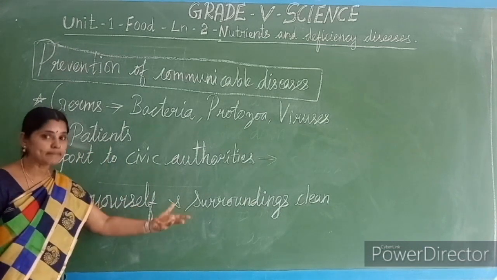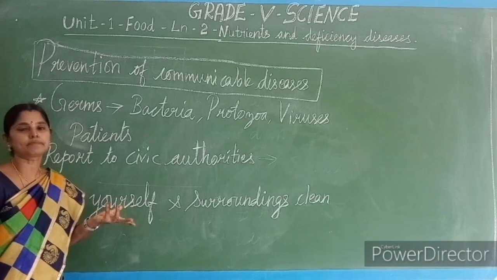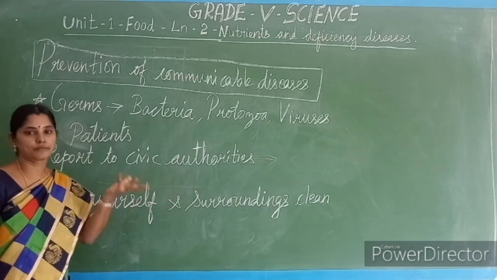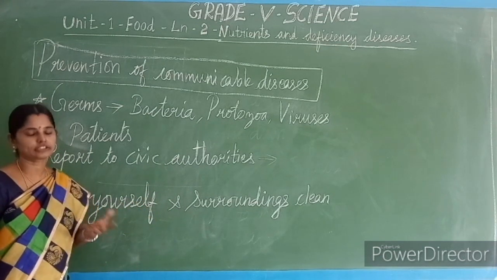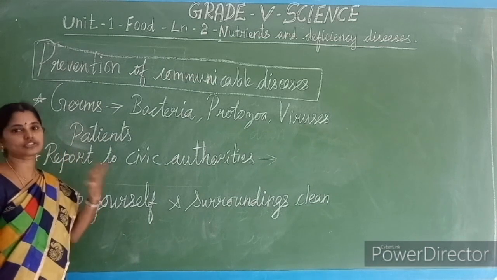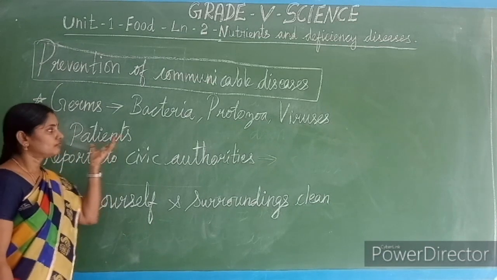We should not blame them. We have to take precautionary methods, because this communicable disease should not affect us. We have to take precautions. What precautions should we take?